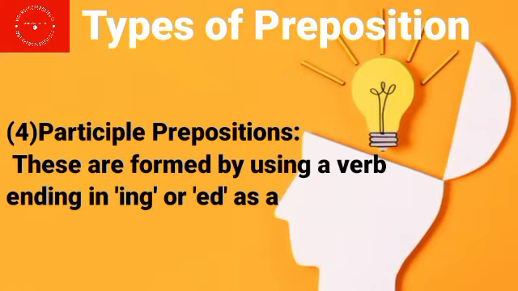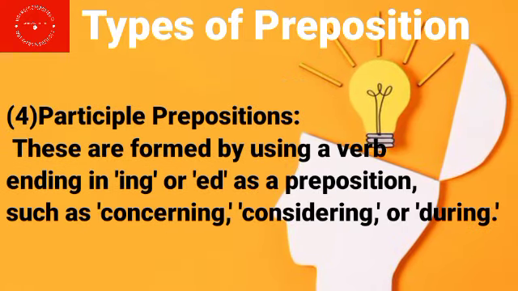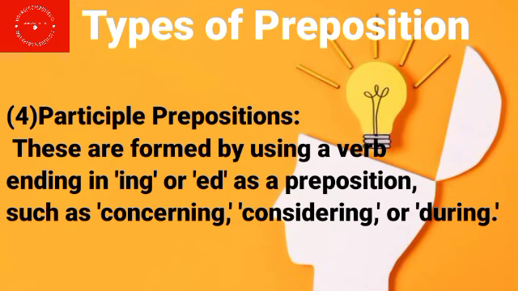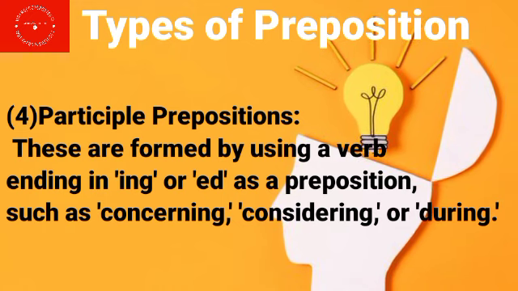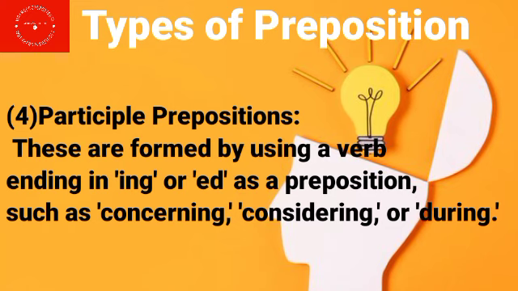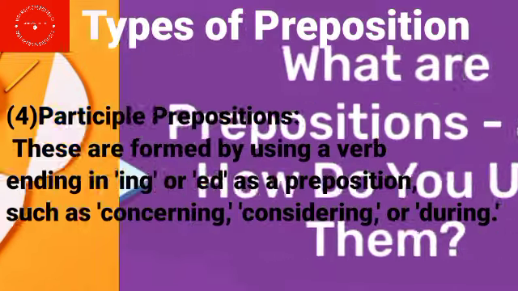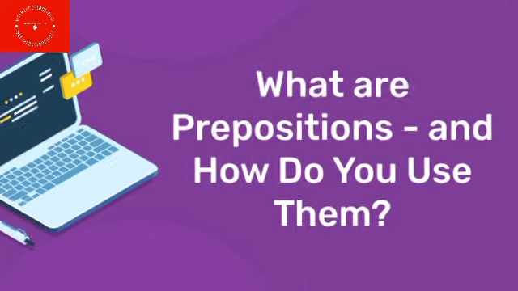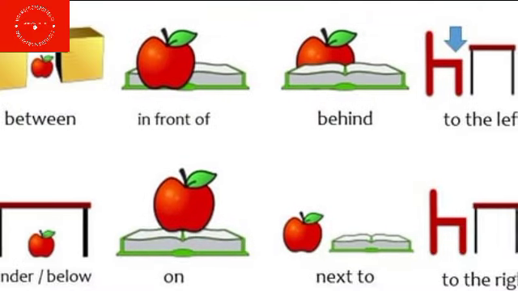4. Participle prepositions. These are formed by using a verb ending in -ing or -ed as a preposition, such as concerning, considering, or during. Understanding the use of these prepositions can significantly enhance the clarity and coherence of your writing or speech.